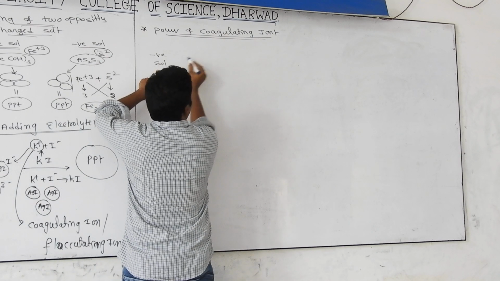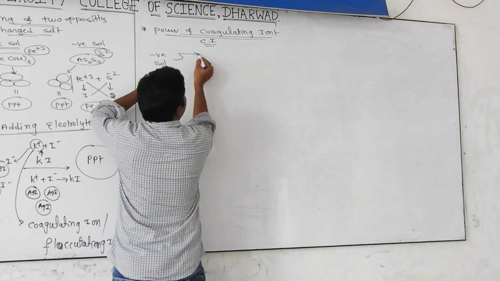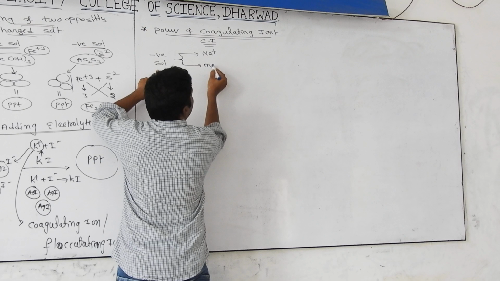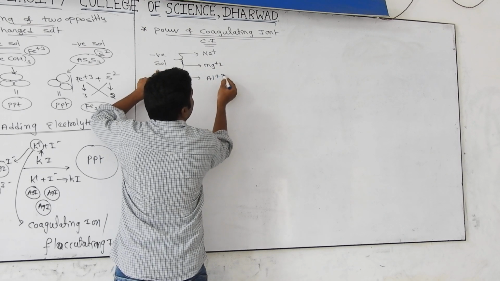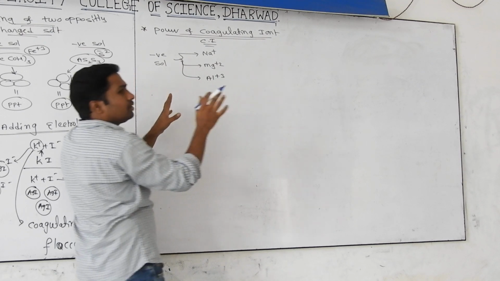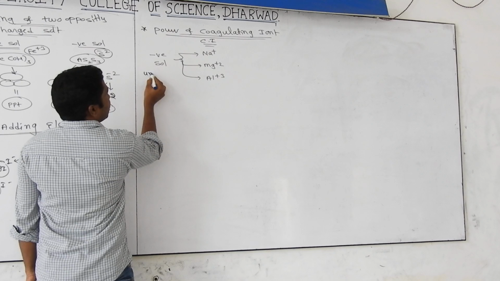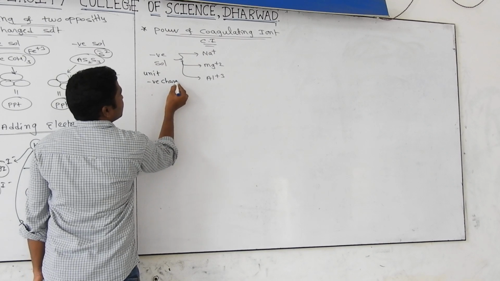For example, I am taking coagulating ions of different charges: Na plus, Mg plus 2, and Al plus 3. Observe the concept carefully; the final conclusion is helpful for competitors.